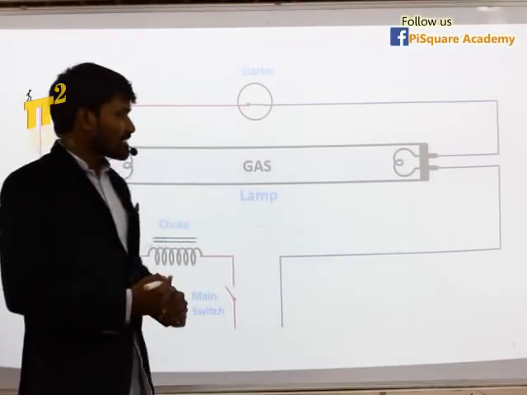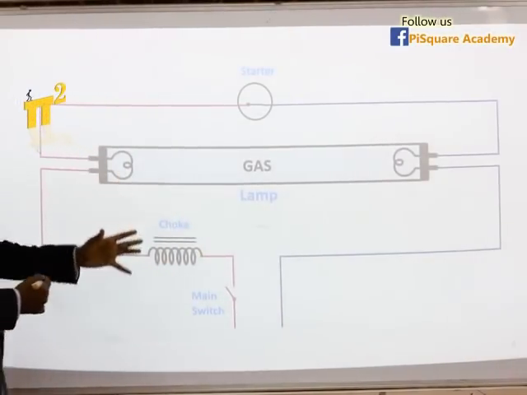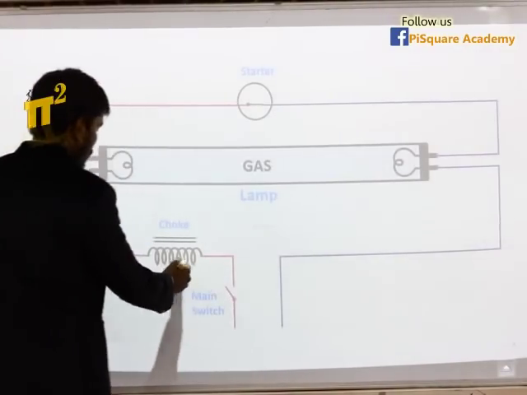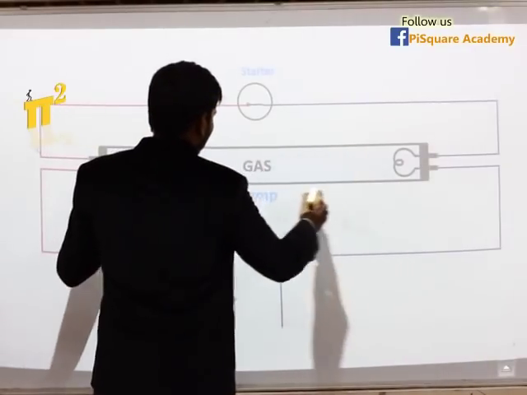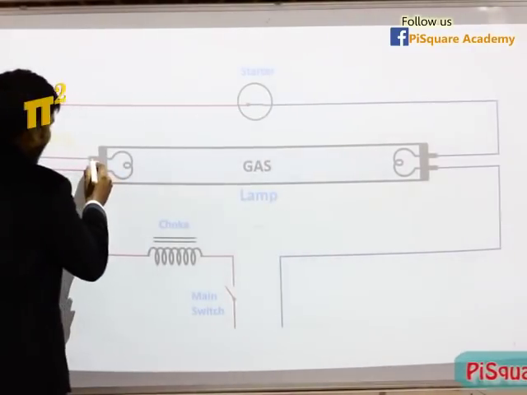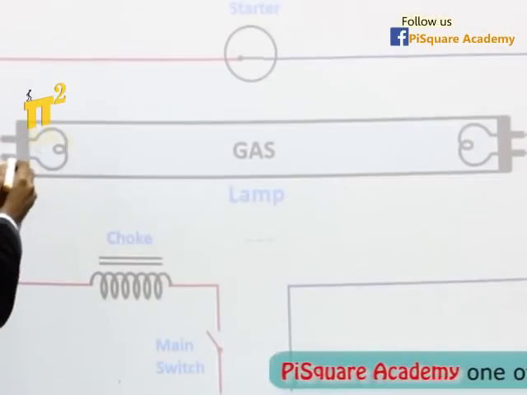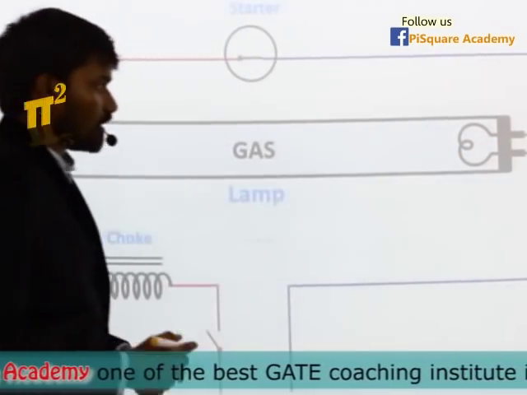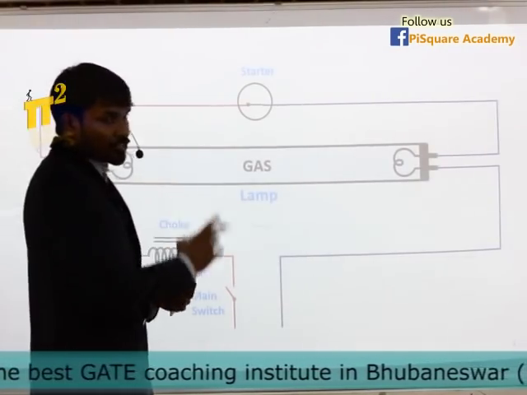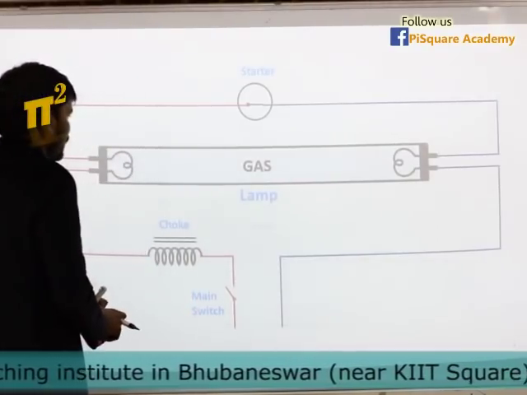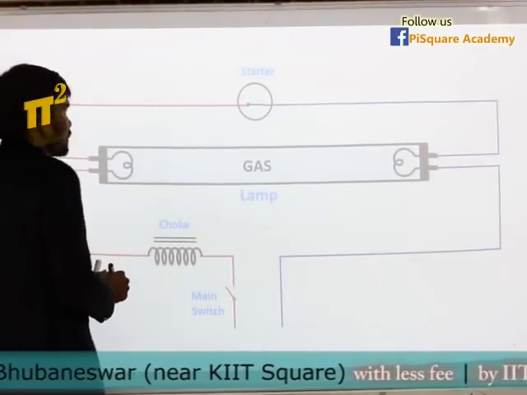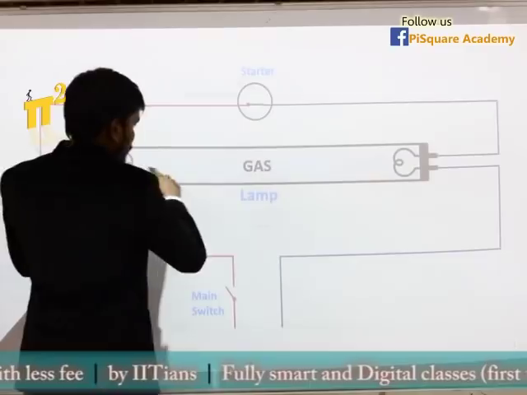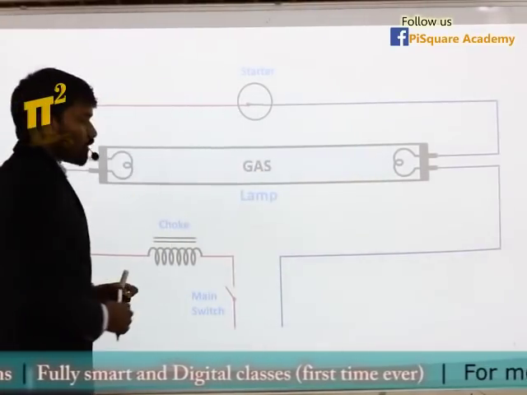Now let us look at the schematic of the experiment we have seen. So this is the main switch and choke, fluorescent lamp, starter, and see here, this is a filament, and this is also a filament. Both ends have one filament each. Now one point you should observe: there is no electrical contact between these two.